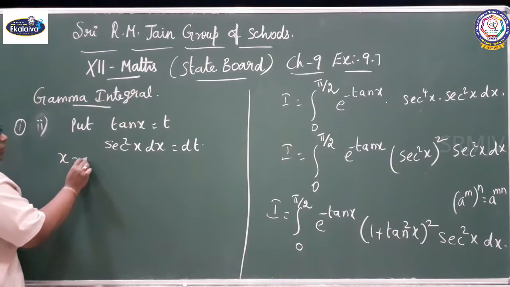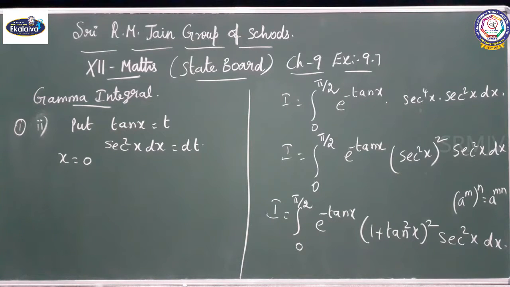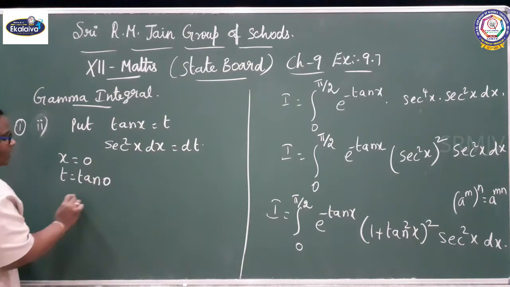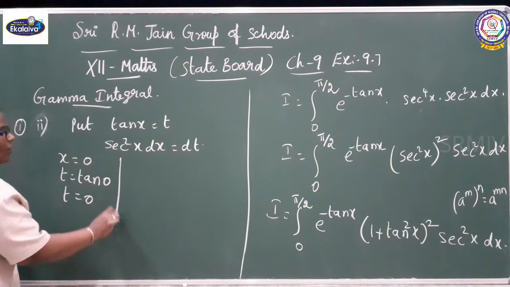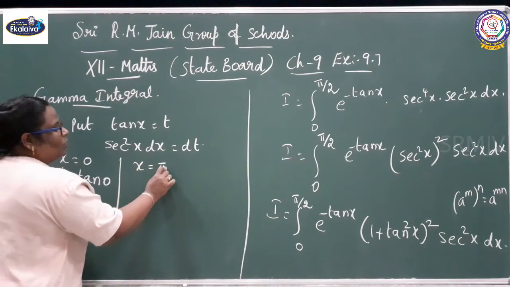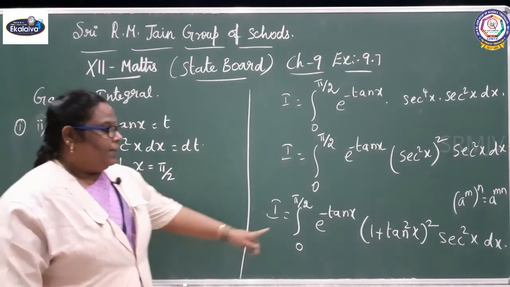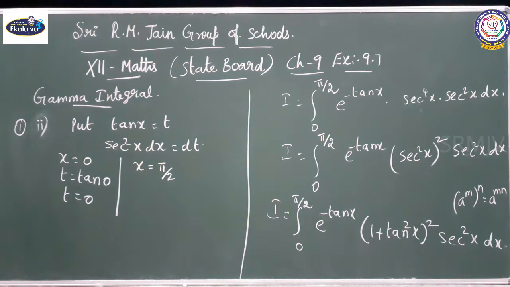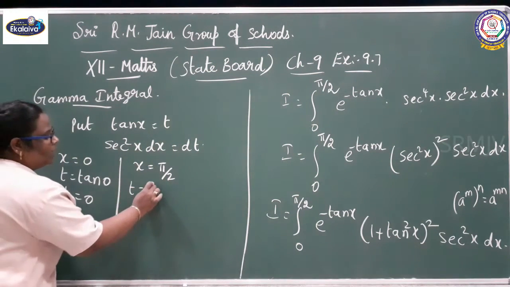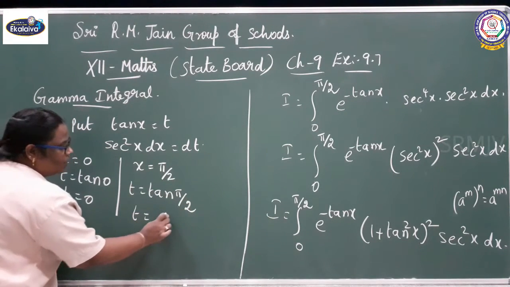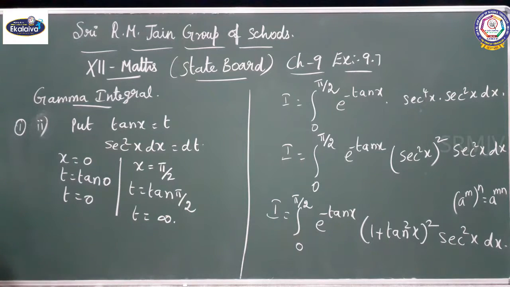x equal to 0, t equal to tan 0, t equal to 0. x equal to pi by 2, because this is the limit for x, we should find out the limit for t. So, x equal to pi by 2, t equal to tan pi by 2, whose value is what?